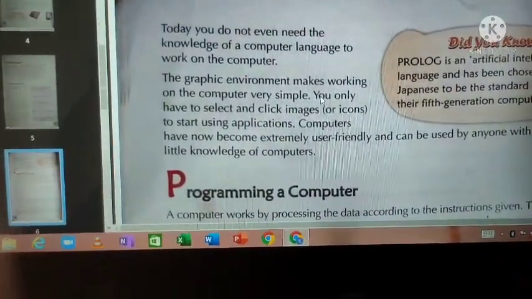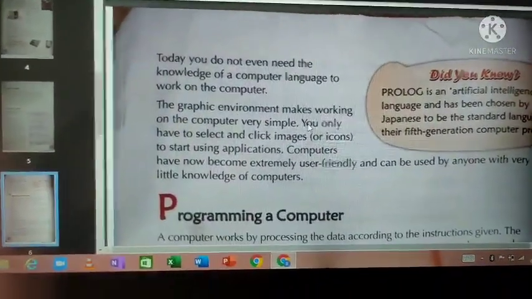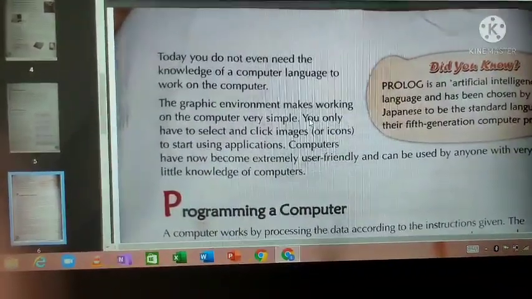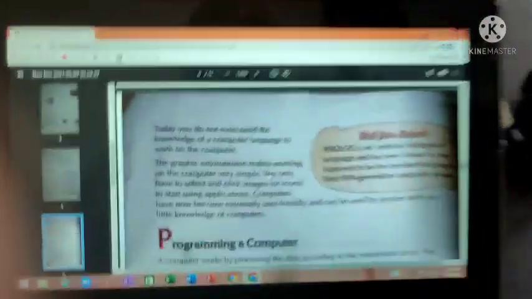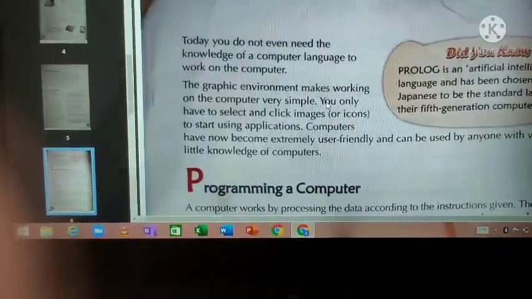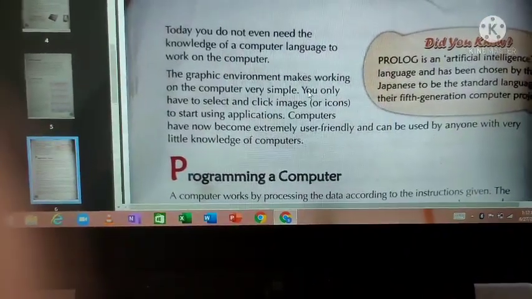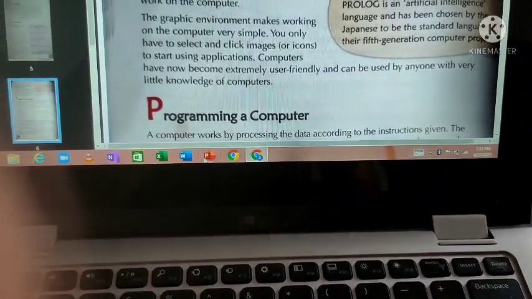See, today, is it necessary for everyone to know the language? No. Only the software engineers, if they know how to write a programming language, that is enough. According to the programming language, everything will work. But does everyone want to know that programming language? No need to know. But can we use a computer? Yeah, easily we could use a computer. How? With the help of graphic icons.